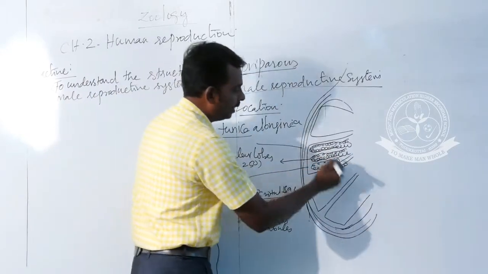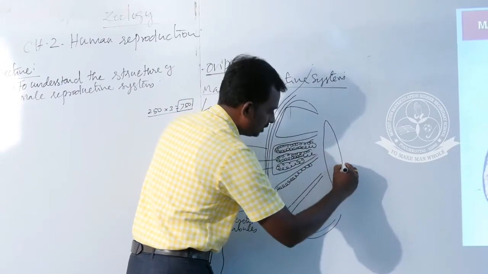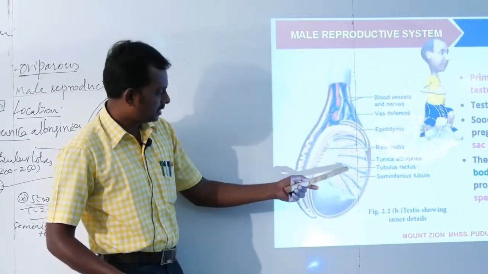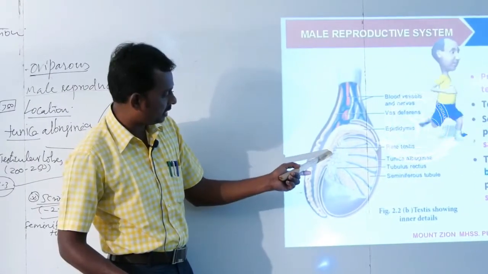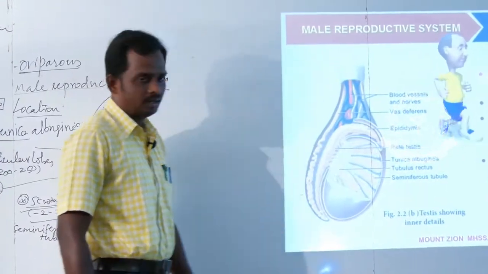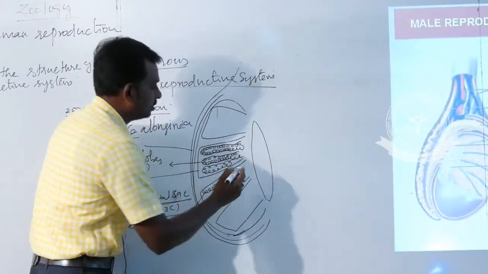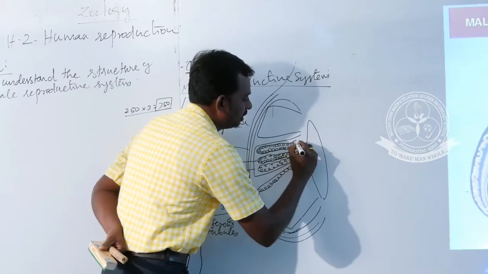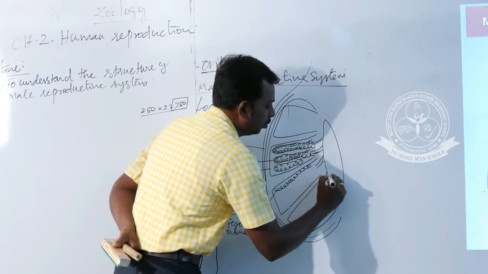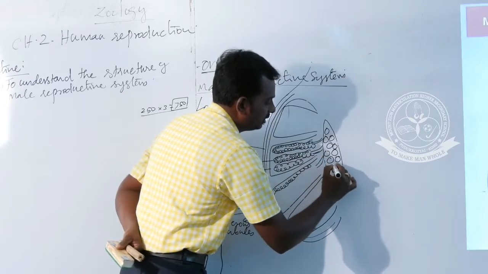And each seminiferous tubule opens into another structure. See, this is the structure. All the seminiferous tubules are joined and open into another structure called the rete testis. This is one more important question. Seminiferous tubules open into the rete testis is the correct answer. All the seminiferous tubules join and form a single tube-like structure, and all these tubes open into this structure, nothing but the rete testis.